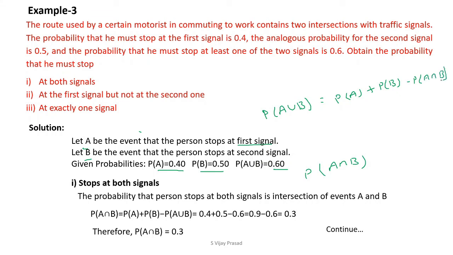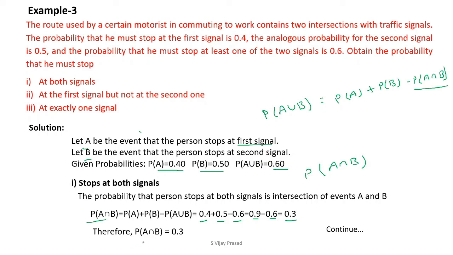From this, I want to write P of A intersection B. Taking that part to the left hand side and P of A union B to the right hand side, the formula becomes P of A intersection B equals P of A plus P of B minus P of A union B. As you know, P of A is 0.4, P of B is 0.5, and P of A union B is 0.6, so 0.9 minus 0.6 gives the answer 0.3.